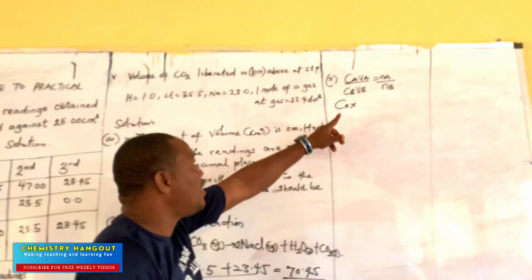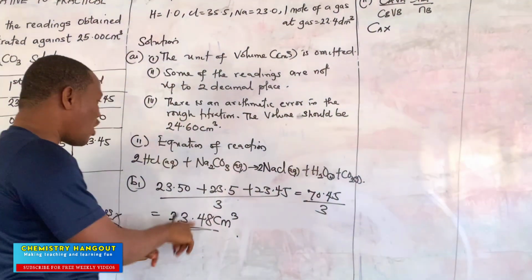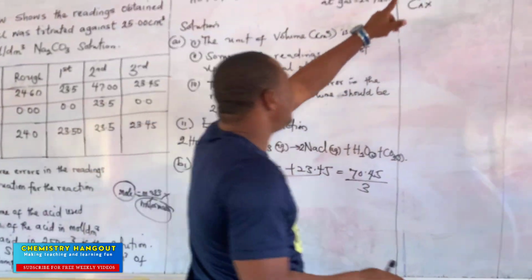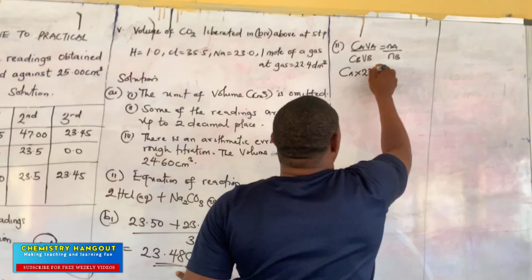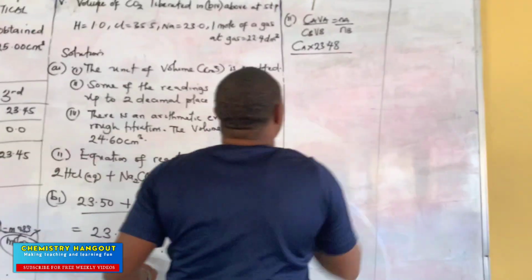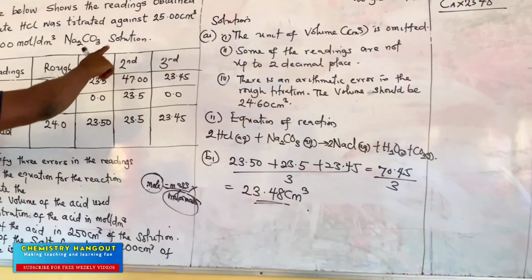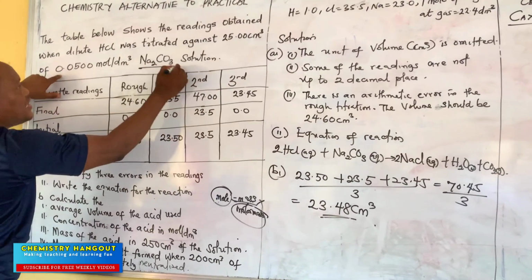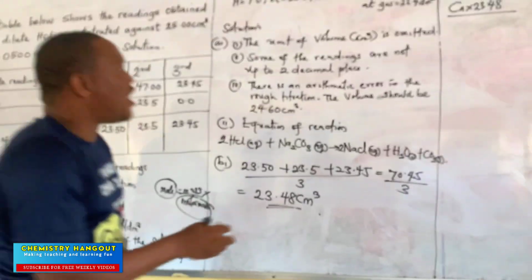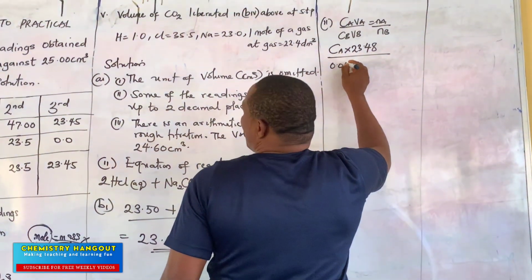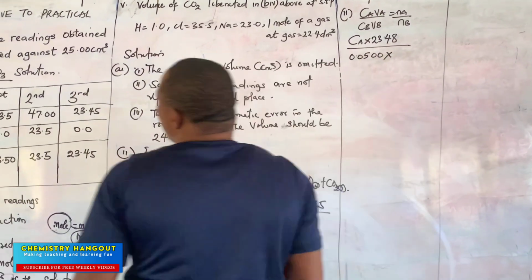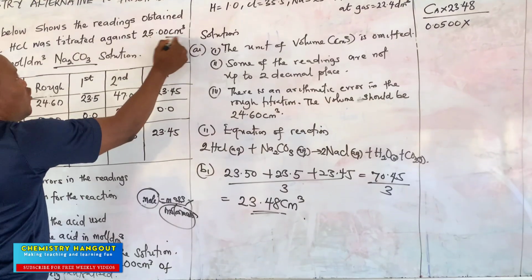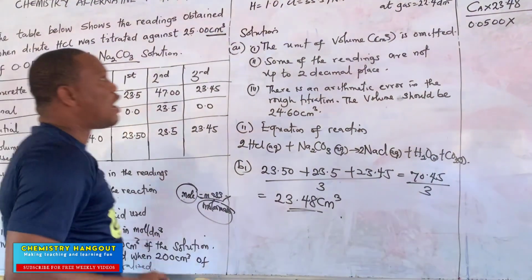What is our VA? Our VA is our titre value, because here they even told you average volume. Can you see that? So our VA here is 23.48 over our CB, the concentration of base, against 25.0 centimeter cube of our base. So this is 0.0500 times our VB, that's the volume of base. How do I know this is the volume? Centimeter cube is for volume. So that would be 25